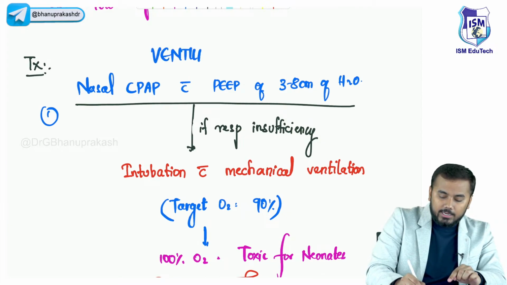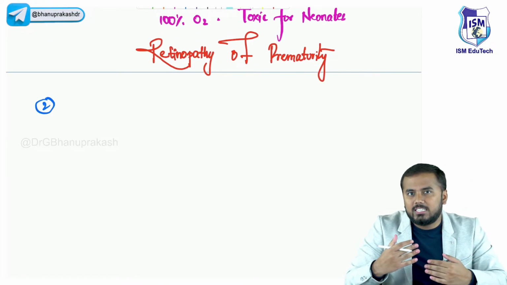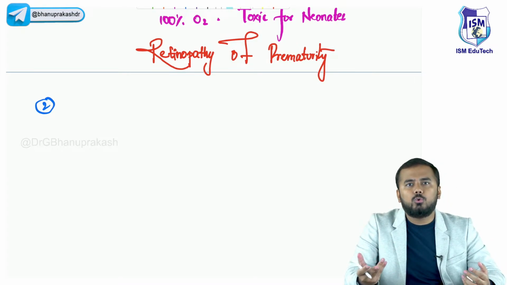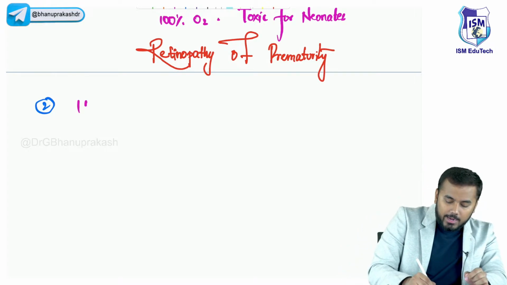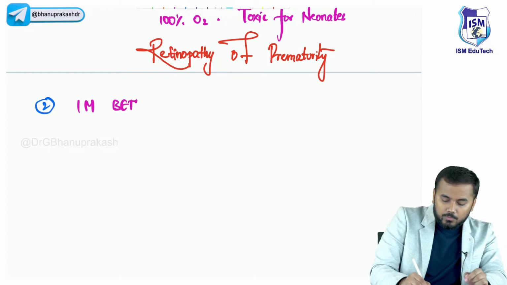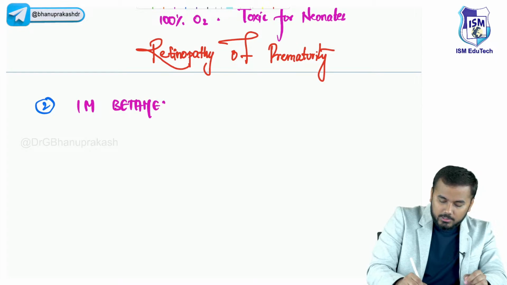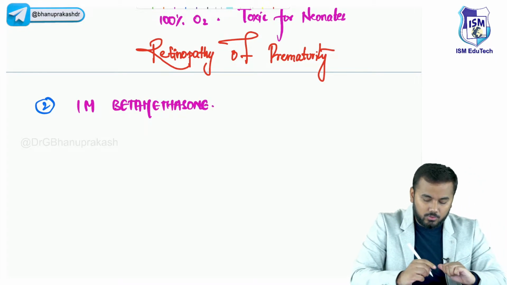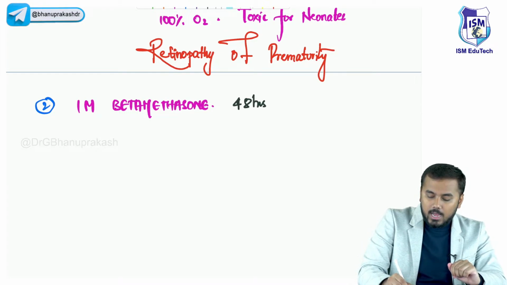All this is ventilation. Now, after this ventilation, the second important thing we do is that we try to synthesize that surfactant. ठीक है? Surfactant को synthesize करने के लिए what do you need? Cortisol, that is the steroids. So we give an IM shot of betamethasone. Okay? So when do you give this? You give this for about 48 hours.